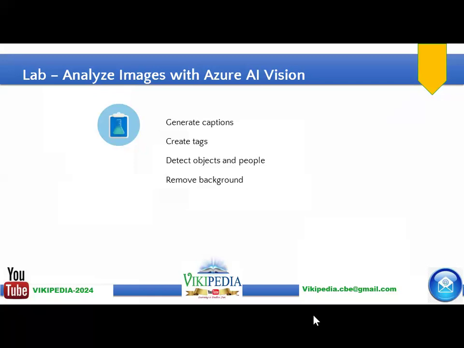You will also be enabling some features like background removal, foreground removal, and resizing your image. All these things you will be doing in your lab exercises. I will be posting that as a separate video.